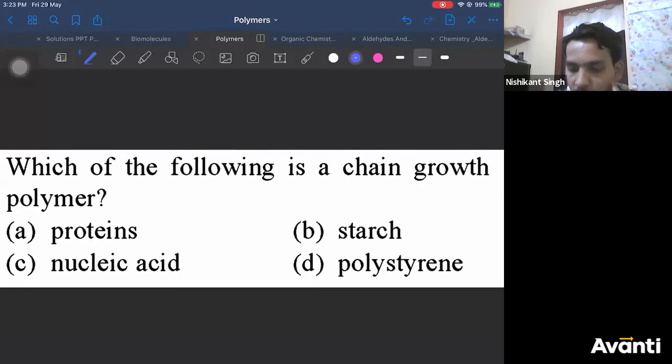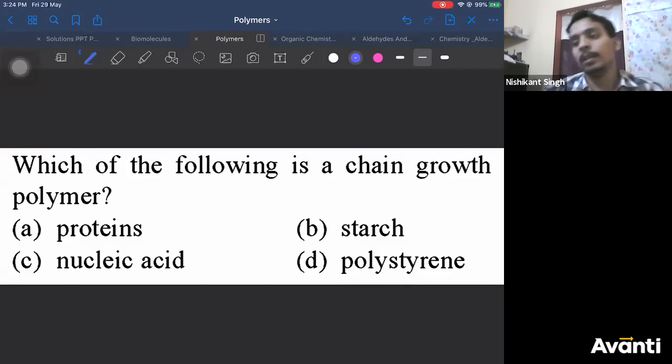Which of the following is a chain growth polymer? It is again easy. Which polymers are chain growth polymers? Addition polymers. Addition polymers are chain growth polymers. Remember, addition polymers are chain growth polymers. So this is easy for you to answer. Don't think it's a difficult question. Right? Chain growth polymers are addition polymers. This is easy. Do not mess it up.